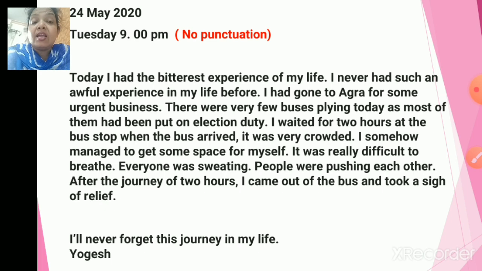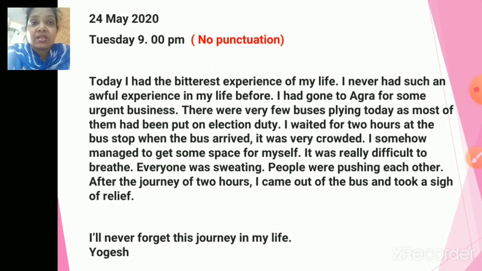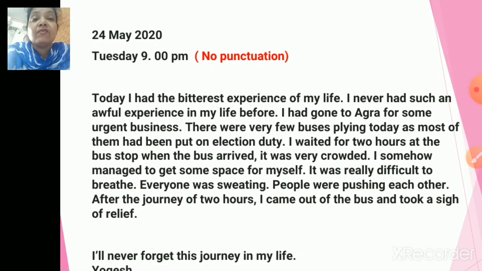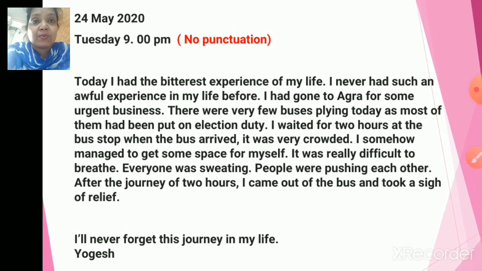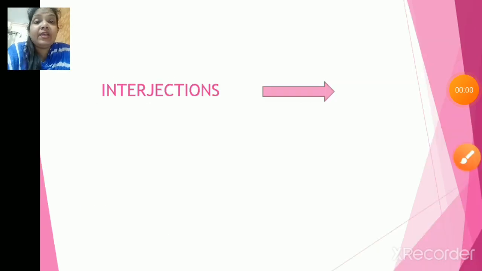Now, children, he has concluded stating that I will never forget this journey in my life, and the name is Yogesh. So, see, children, this is how the diary has to be written, and this is how the entry in your diary is supposed to be done. It was very easy. Now we will move on to the next one. I'm very sure, children, that you are clear with the diary writing revision part.